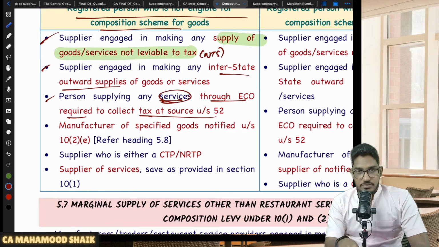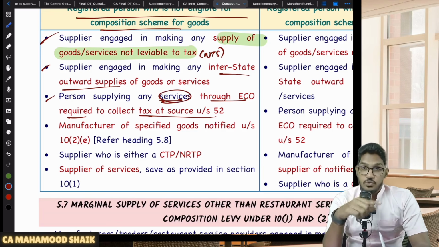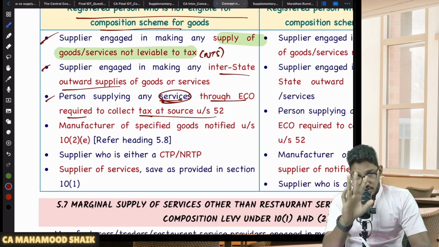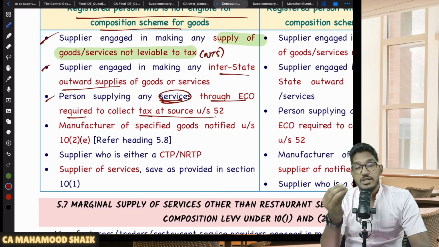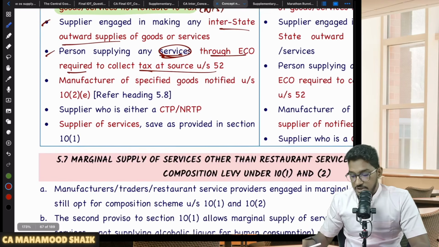That means you can make supply of goods through an e-commerce operator who is required to collect TCS under section 52. You will not become ineligible for composition levy. You become ineligible for composition levy only when you are making interstate supply of services through an e-commerce operator who is required to collect TCS under section 52.